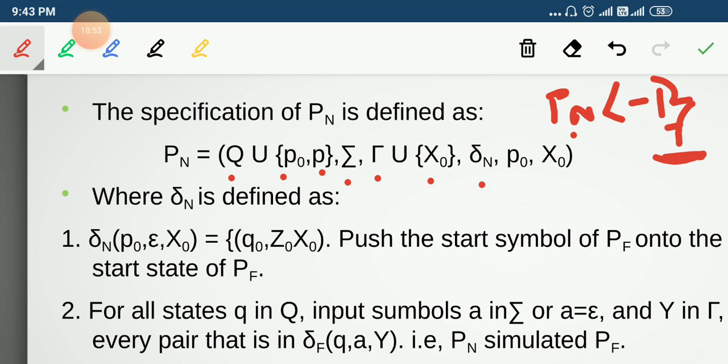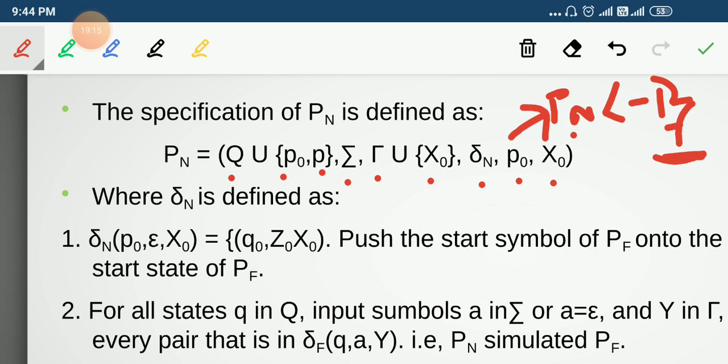Delta n, because we are going to construct the Pn pushdown automaton accepting by empty stack. So the delta function is also represented as delta n, and P0 is the new start state for our constructed Pn.